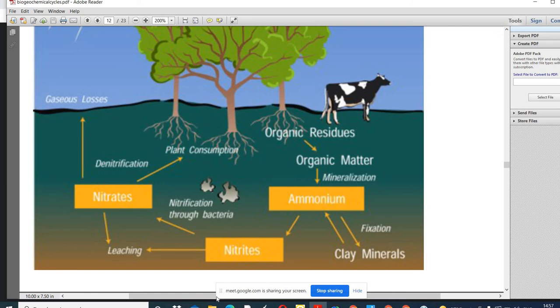Ma'am, pulses also do this naturally, right? Yes, yes. Leguminous plants, I used that name in the lecture, because in the root nodules of the pulses there is the formation of nodules. If you observe the pulses plant, there will be nodules in their roots. In the root nodules of the pulses, the bacteria rhizobium is living.